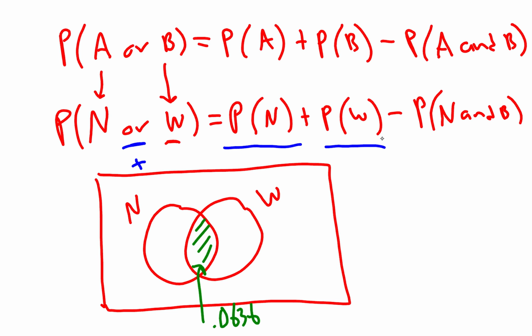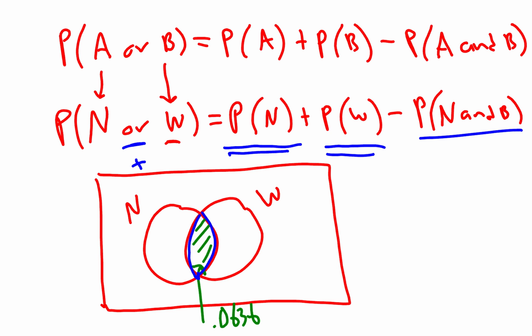They'd be making a mistake because they would be double counting the area where there are women who never take their medication. So that's the problem with just adding these two probabilities up here, is that you'd be double counting the overlap. And so that's where the subtraction comes from. We subtract it out one time so that we don't double count it, we just count it once.